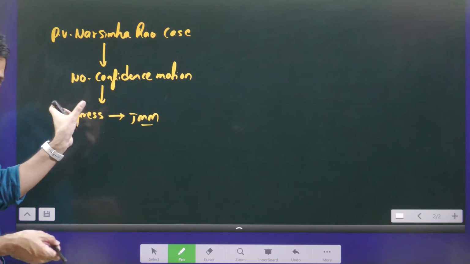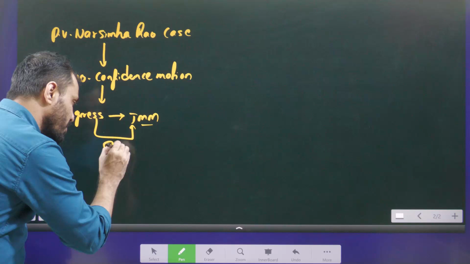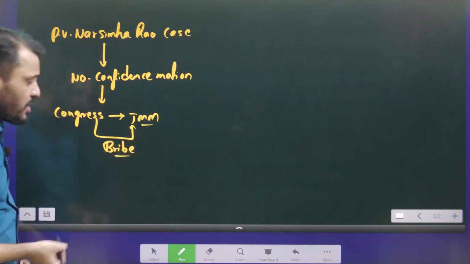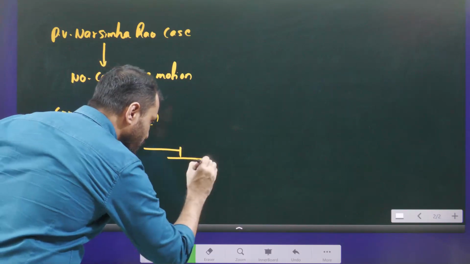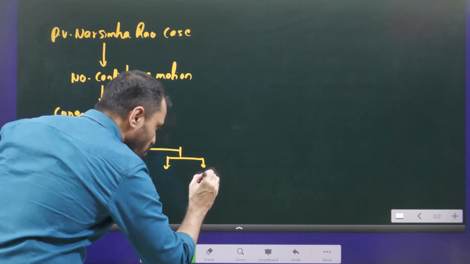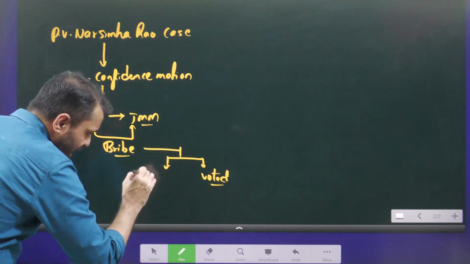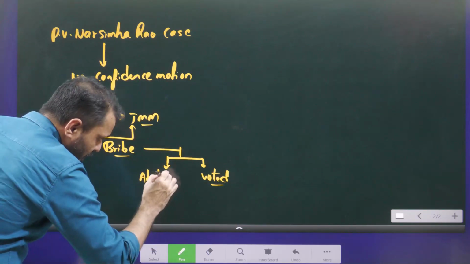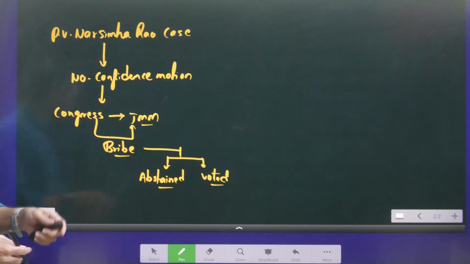In this particular request, a certain amount of money, a bribe, was given to JMM. By taking the bribe, a few MLAs voted in favor of Congress, and one MLA abstained from voting. That means he did not participate in the voting.